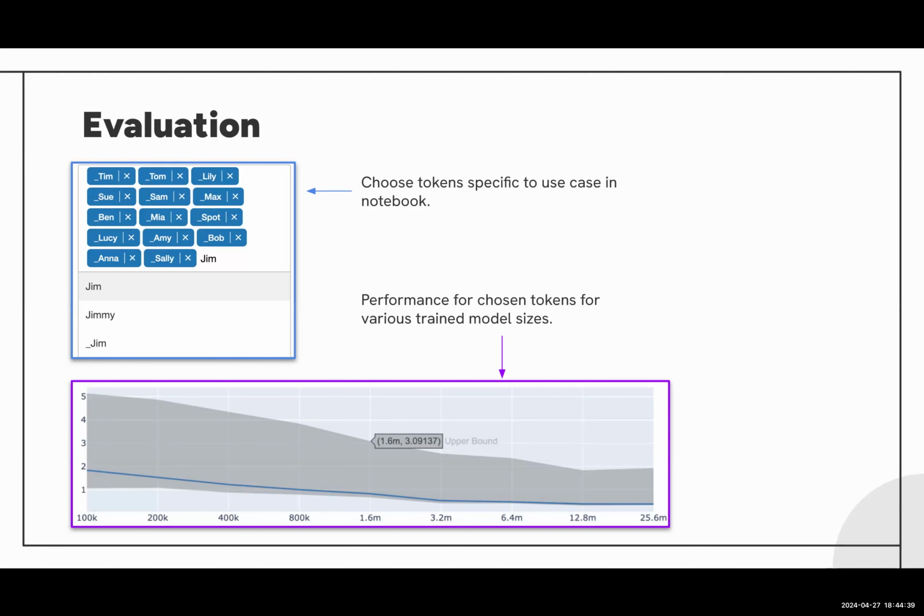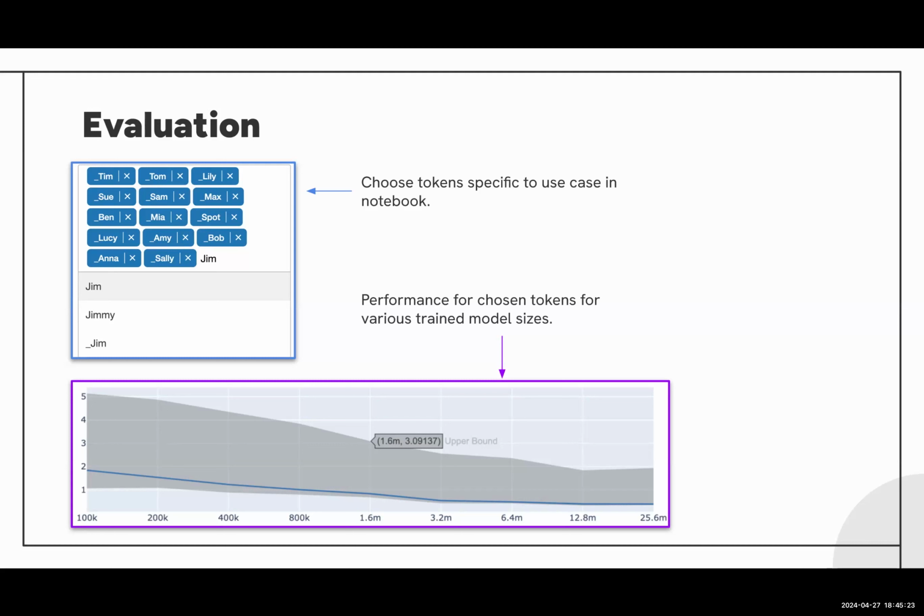So in the plot below, what you can see is on the y-axis the performance, and on the x-axis different models, here the different model sizes, from 100K parameters to 25.6 million parameters. So these were the models we trained before, basically. And the blue line represents the median performance for our selected token group. We can see a trend here: until 3.2 million, it declines, and at that point it kind of stagnates. Whatever your findings are depends on your use case, and of course also on the chosen models as well as the tokens.